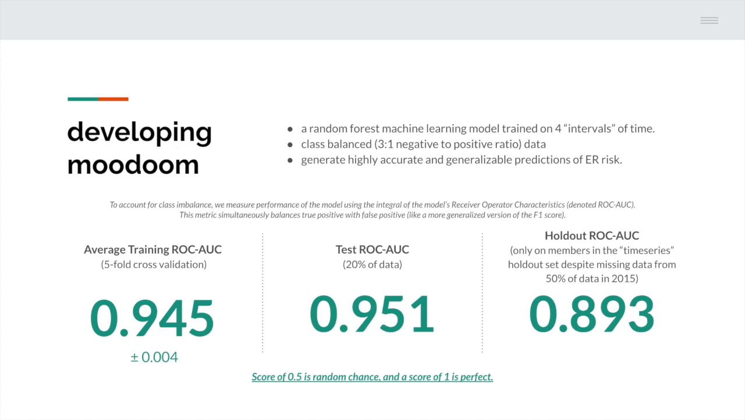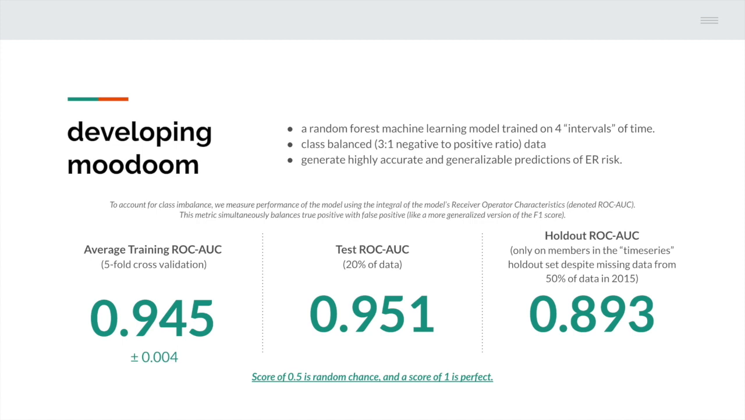moodoom is a random forest machine learning model trained on these 4 9-month intervals of time on the data that were provided. With our training time, we class balance the data from 3-to-1 negative positive ratio to ensure a highly accurate and generalizable predictor. When we assess moodoom, we assessed it by simultaneously integrating false positive rate with true positive rate. And it scores roughly 0.95 in training and test sets, where score 1 is perfect prediction, suggesting that moodoom is very, very good.